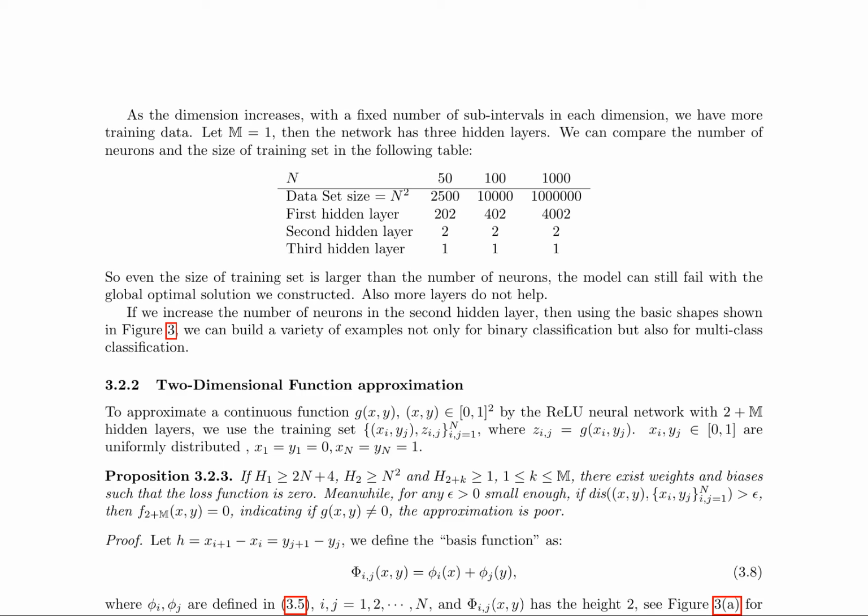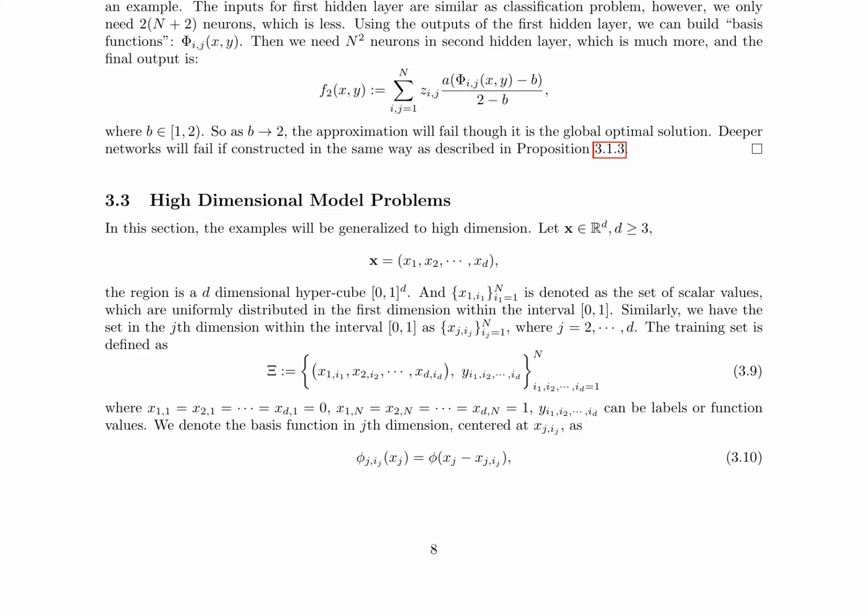The authors also discuss the limitations of their approach, including the fact that the size of the training set can be larger than the number of neurons, and that adding more layers does not necessarily improve the performance of the network. They also generalize their approach to high-dimensional problems, where the input is a d-dimensional hypercube [0, 1]^d, and the training set is defined as a set of uniformly distributed points in this hypercube.